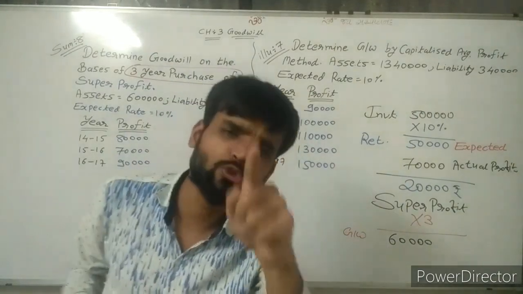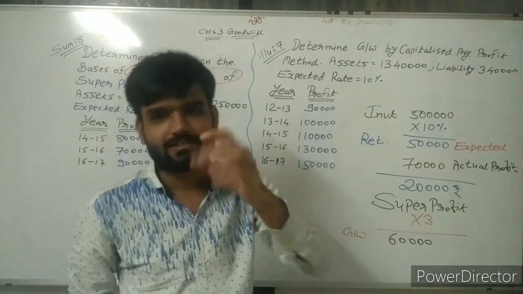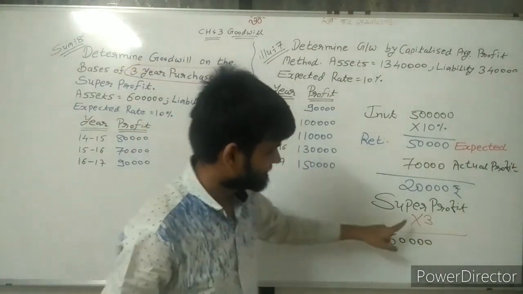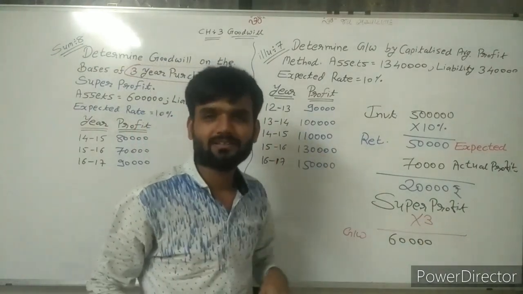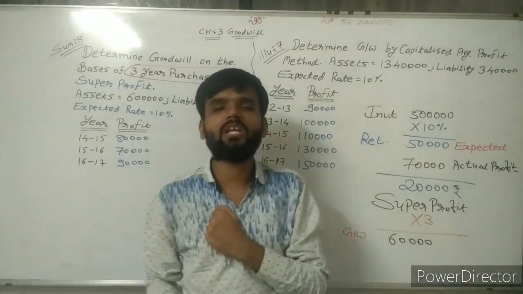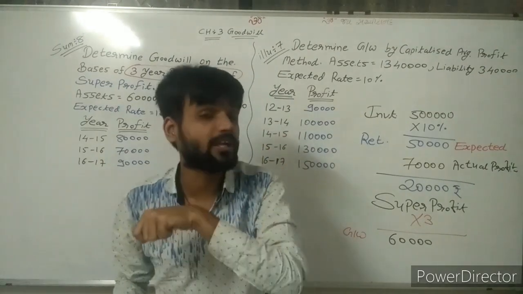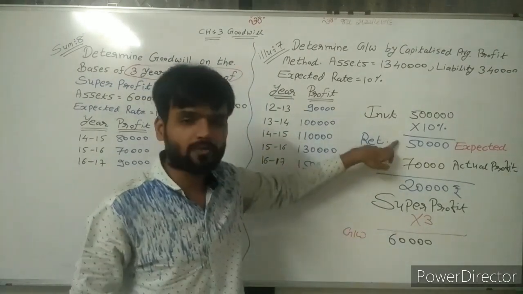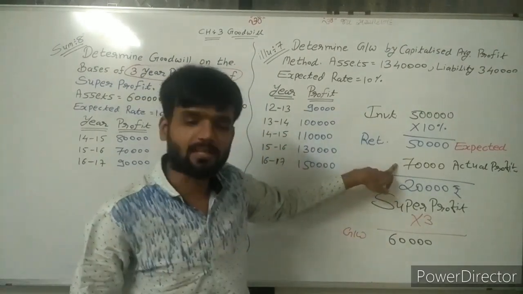But for that, what do you need? Sir, I need super profit. Now, what is the concept of super profit? What have you earned? What did you expect? Sir, the expectation is 50,000, but the actual earning is 70,000.